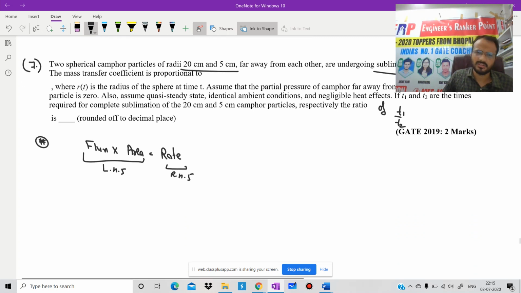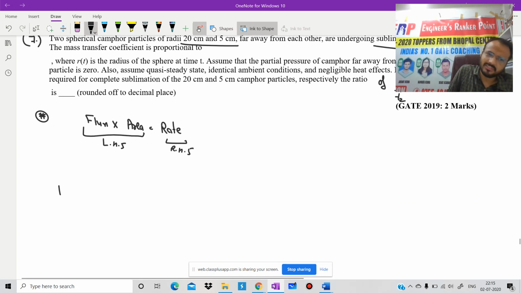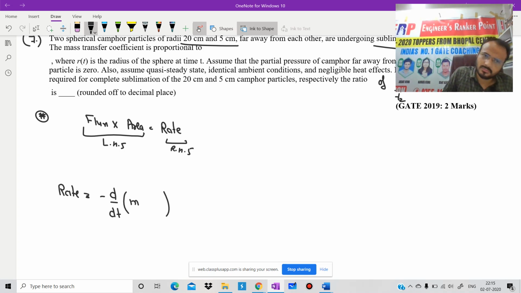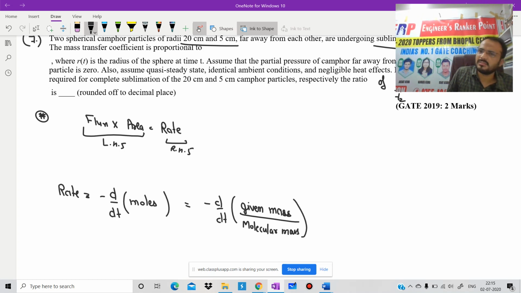Very fundamental question. Just 5 minutes before, I defined that rate is something that changes with time, and we need to put a negative sign here. That is minus d by dt of number of moles, and moles is given mass by molecular mass. Why negative sign? Because size is going to decrease with time.